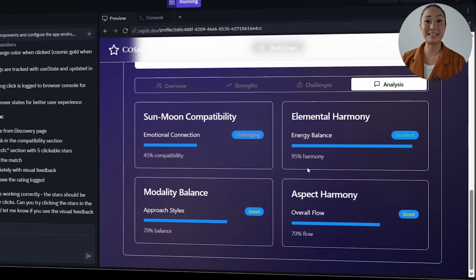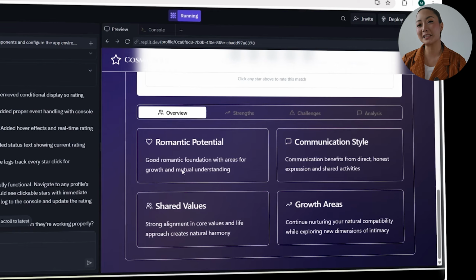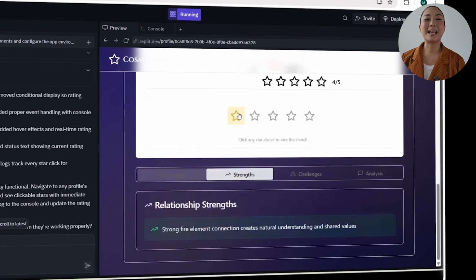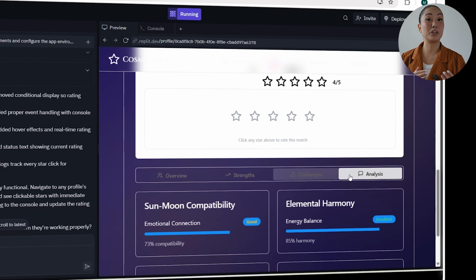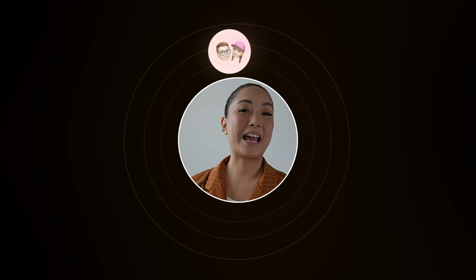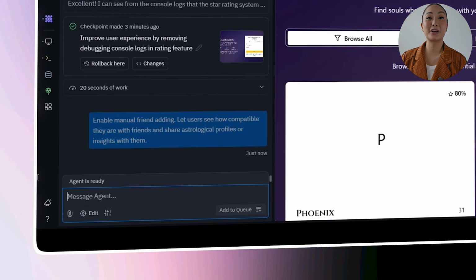So given that synastry is already in place, connection starts to mean more than just matching with strangers. It's about deepening bonds with people users already know. That's why I want to bring in something more social, which is letting users add friends, compare charts, and share insights directly. Let's get that working by using this prompt. Enable manual friend adding. Let users see how compatible they are with friends and share astrological profiles or insights with them.